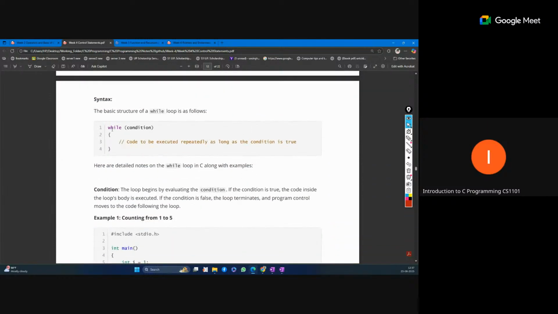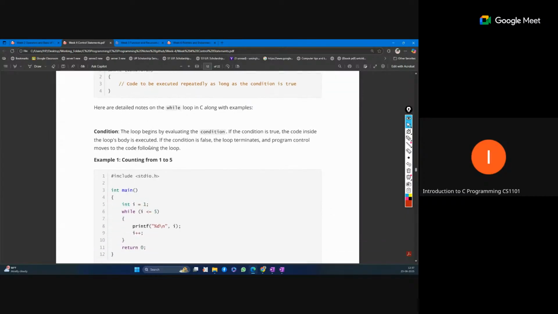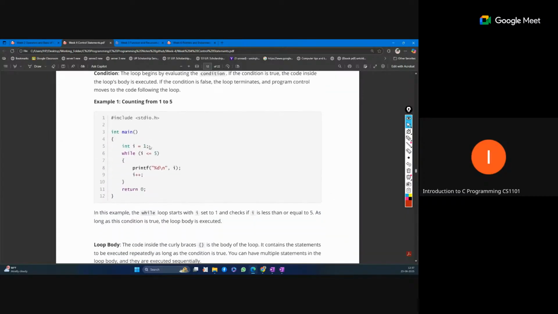So here initialization happens outside of the loop, and the update of the variable happens inside the body. The same thing we can perform with the for loop also. So here you can see I is initialized outside, then we are checking the condition. Now I is incremented inside the body itself, and this loop will run. Okay, at any point its condition is false, we will exit.